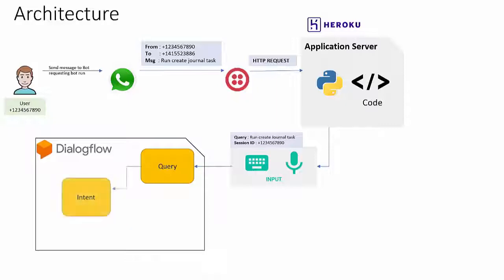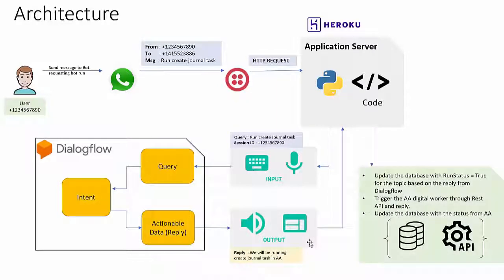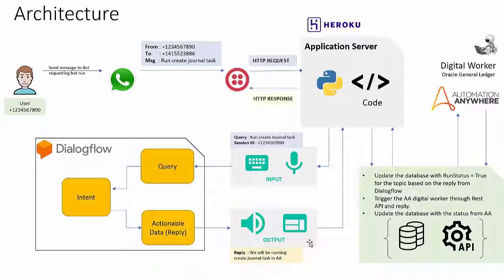Based on the intent of the query, an appropriate reply is sent back to the application server. Then, based on keywords in the reply from Dialogflow, the database will be updated appropriately to perform the action requested by the user. Also, a REST API call will be made in order to deploy or get the status of the bots. If the request is to run any task, then the digital worker will be triggered to run the appropriate task. Then, the respective response is sent back to the user.